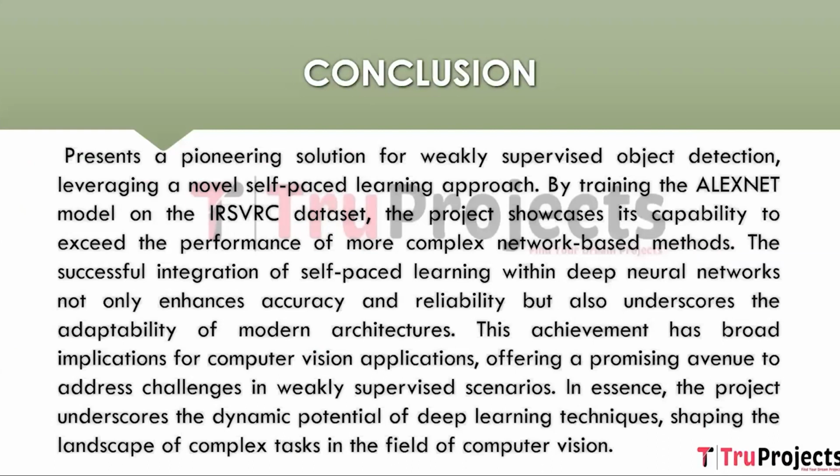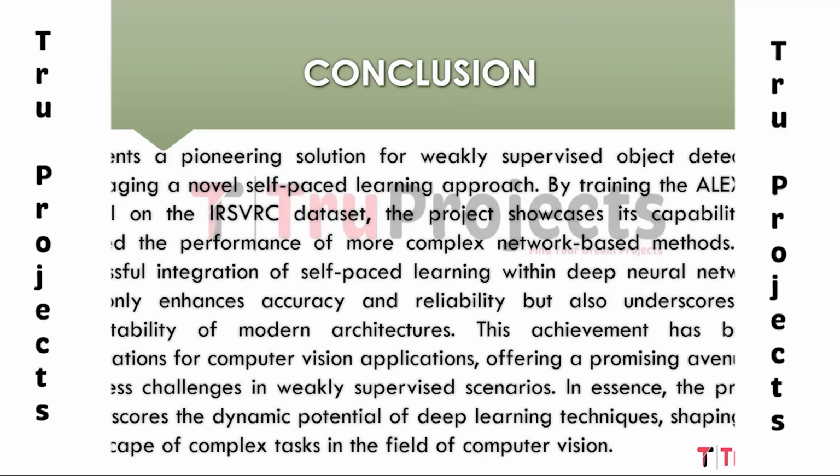Conclusion: presenting a pioneering solution for weakly supervised object detection leveraging a novel self-paced learning approach, the project demonstrates the AlexNet model's capacity to outperform complex network-based approaches by training it on the VOC dataset. The successful incorporation of self-paced learning into a deep neural network not only improves accuracy and dependability but also highlights modern architecture versatility.